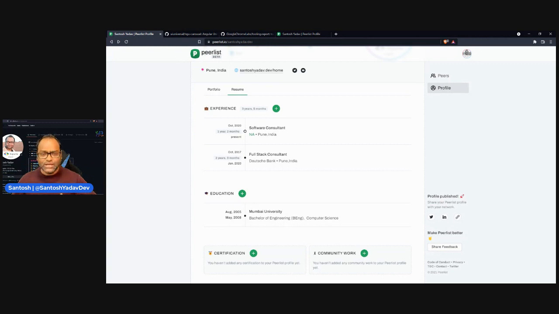In case you are part of some community, for example, GDE or GitHub Star, you can just go ahead and add it. Or even DSC, a lot of students are part of DSC programs or Microsoft student programs. So you can just go ahead and add those as well.